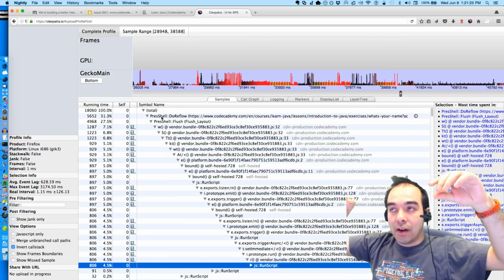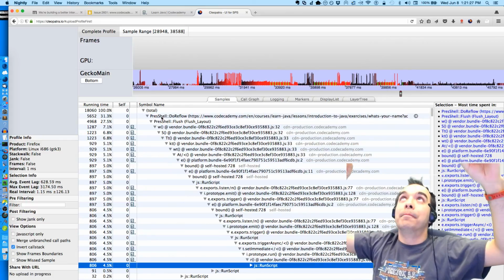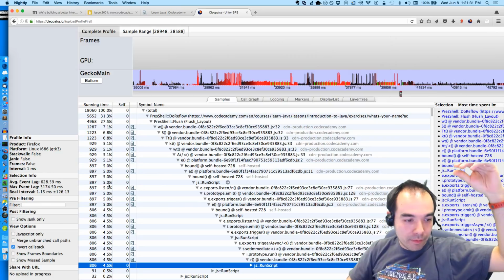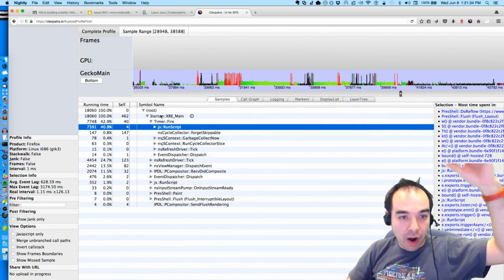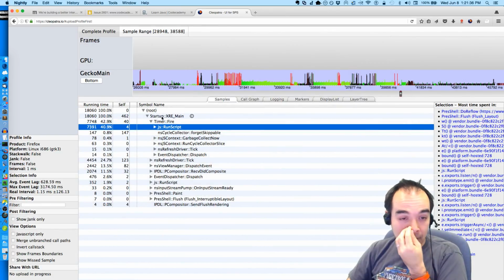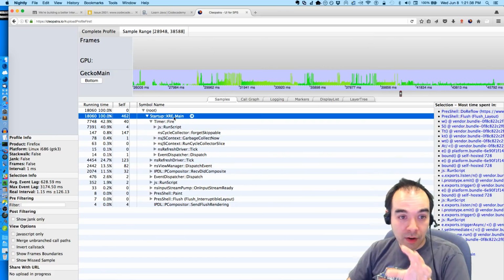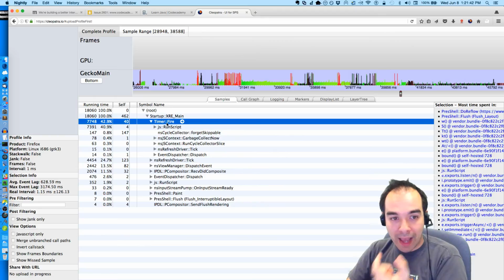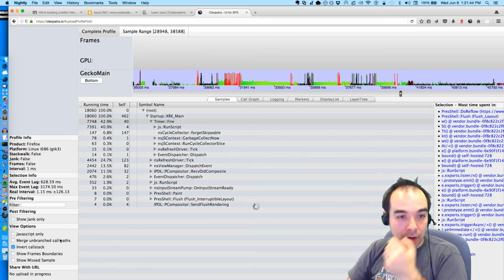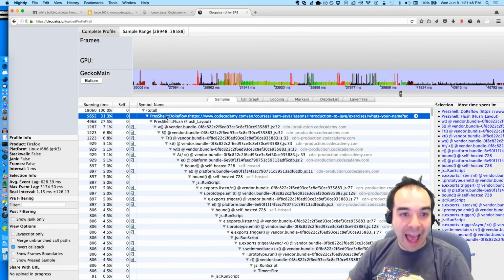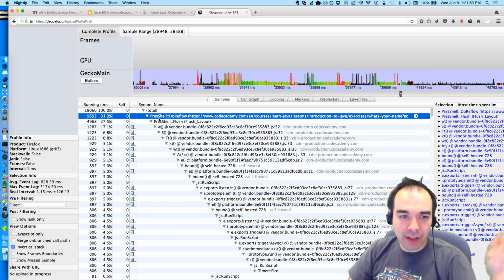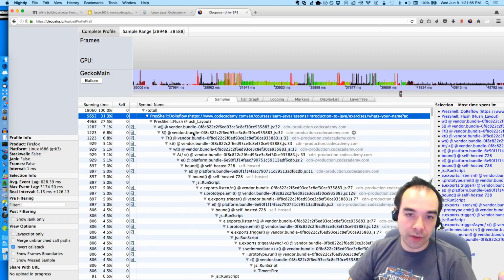Before, we were ordered so that the things at the top of the execution stack are here, and we drill down to whatever the program was doing at a particular time. Now we invert it so that we're looking at all of the individual functions that the program was doing, and then we can unfold back to what their callers could have been.